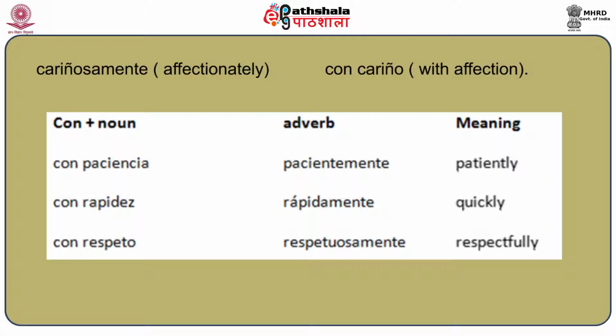So either you say the adverb like pacientemente, rápidamente, respetuosamente, etc., or you add con before the noun of the same thing, that is con paciencia, con rapidez, or con respeto, and they will mean the same thing.